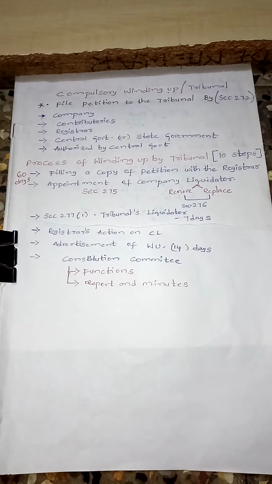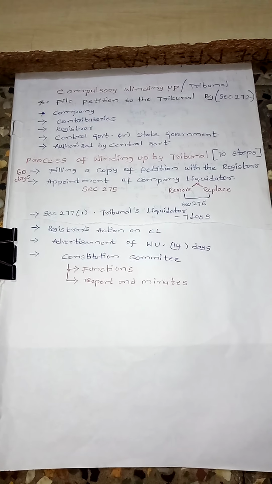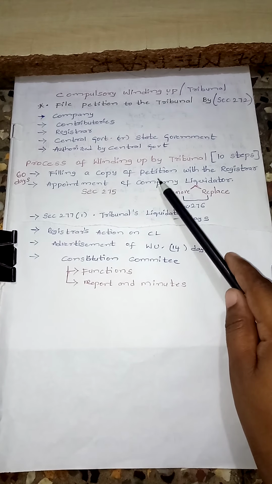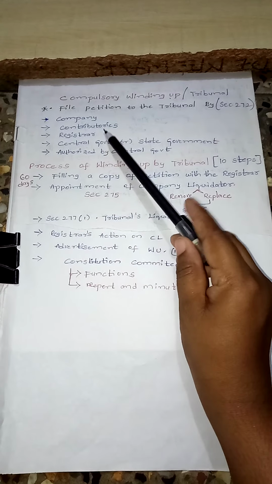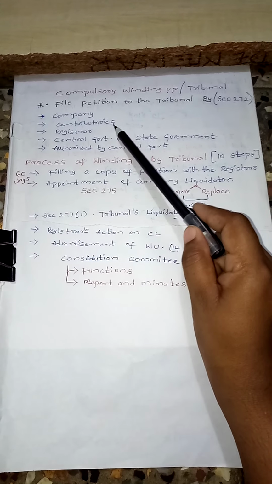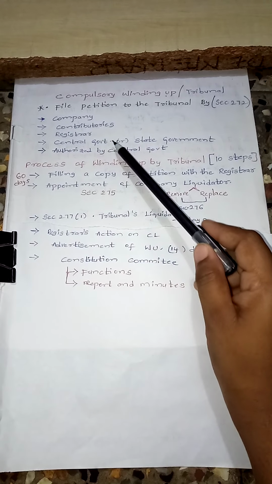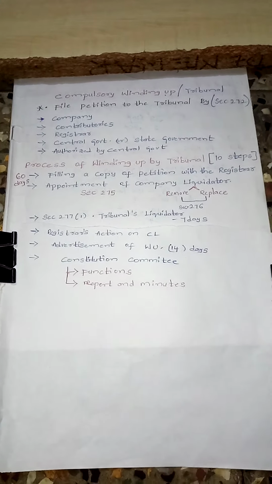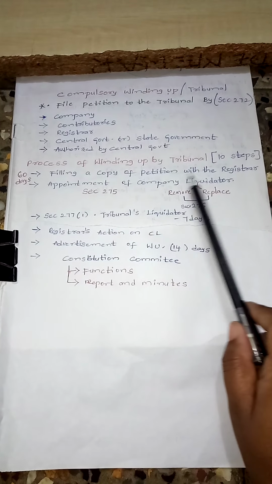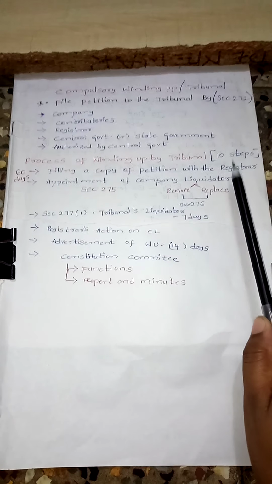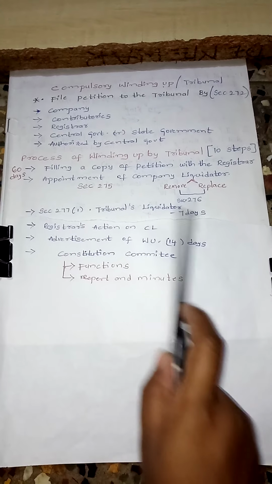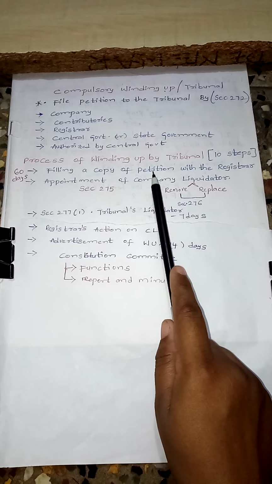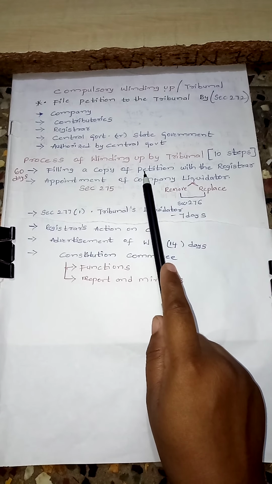That means a petition should be filed for winding up of the company to the registrar. Now, we already learned who can file a petition. First, the company can file a petition, a contributor can file a petition, or the registrar, or any government officials, or any person authorized by the central government. Now we file a petition with the registrar. That petition should be verified within 60 days by the registrar of companies, that is ROC. If he finds that the company should be wound up, he will send this petition to the tribunal.